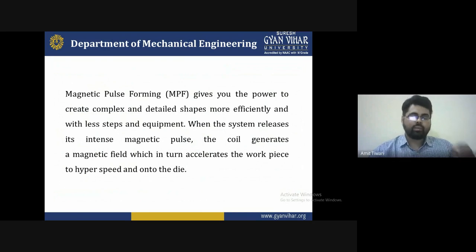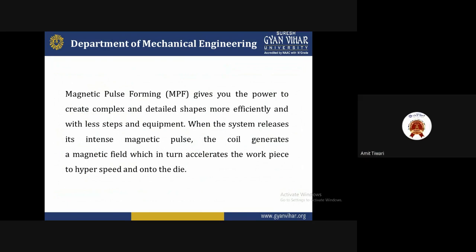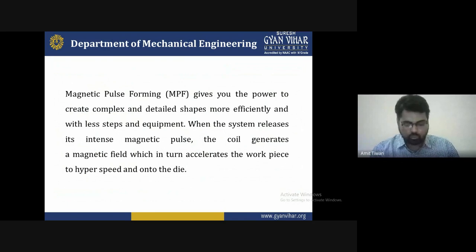So that's why we can say it is very commonly popular and now it's very easy to understand this principle, because many types of operators have been created for doing the work with magnetic pulse forming. But the reason is that, to use it, you must have an idea about the current or the magnetic field we have to absorb.